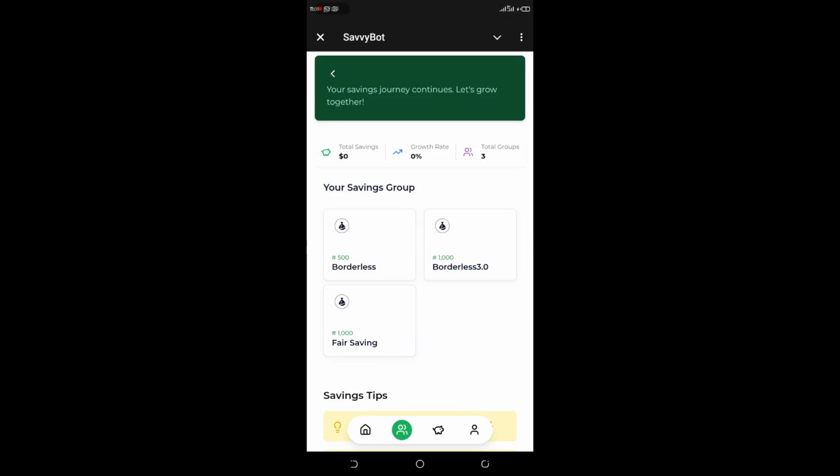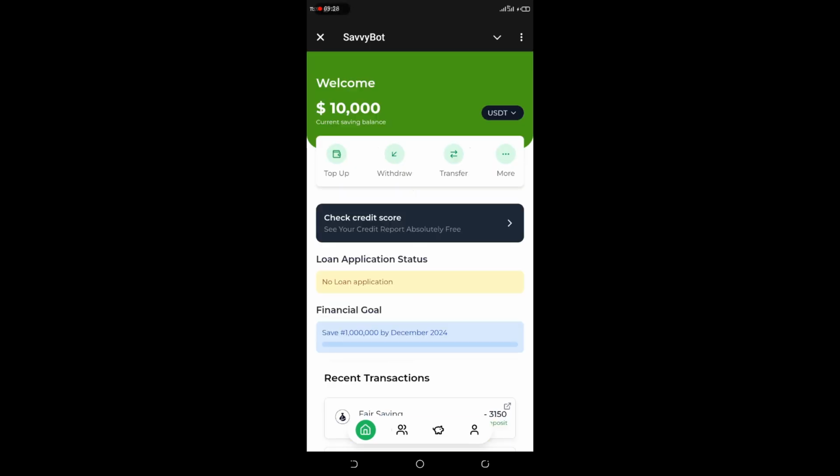So now from this group, you can see I have 3 groups already. I have the Borderless 3.0, and the Fair Savings group. So also here, we support 2 tokens. We support USDT and NGNS. So my USDT balance is 10,000 and my NGNS balance is 10,000.